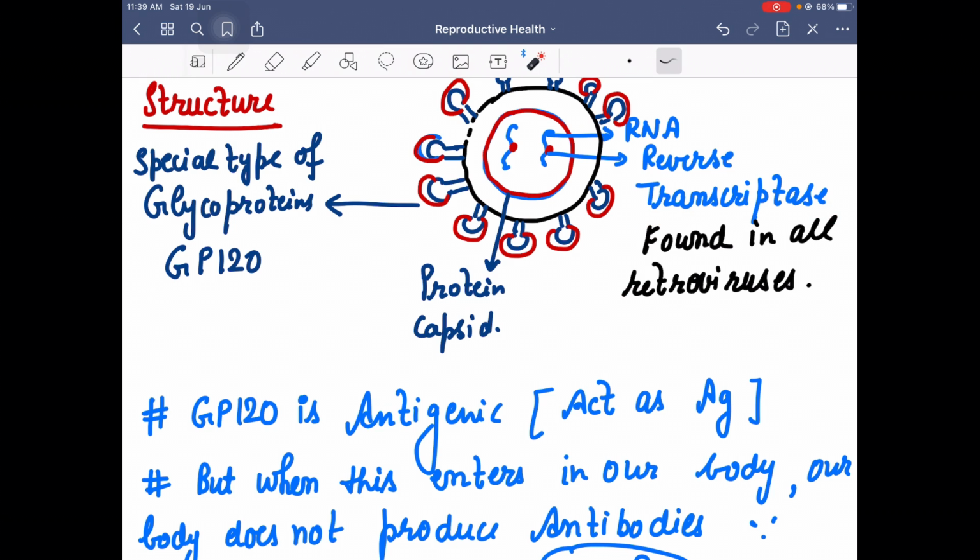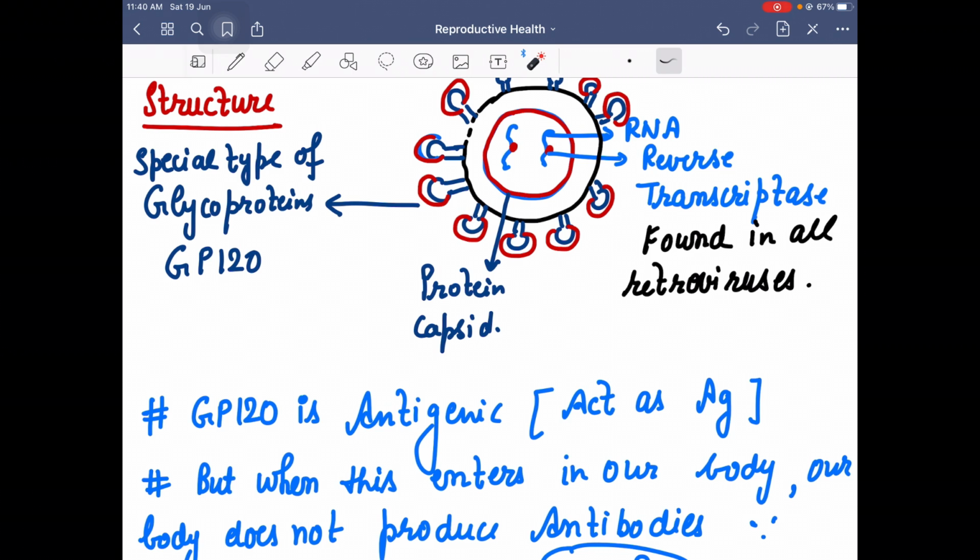Now, there is another special layer around the protein in the case of this AIDS virus, and that coat has a special type of glycoproteins. These outer glycoproteins are GP120. They are antigenic.